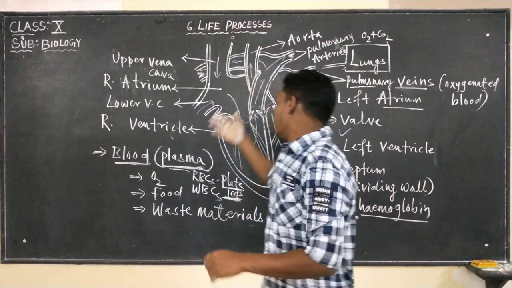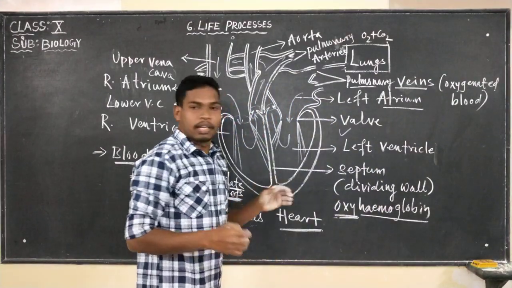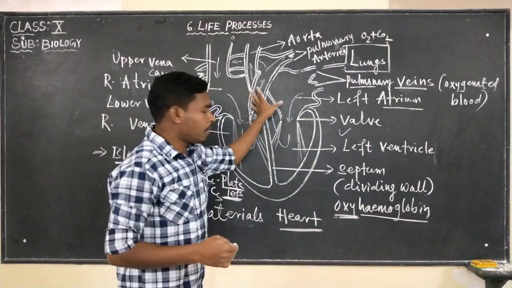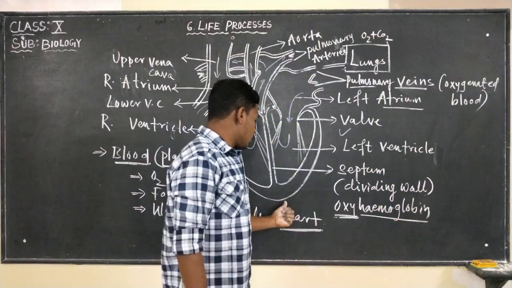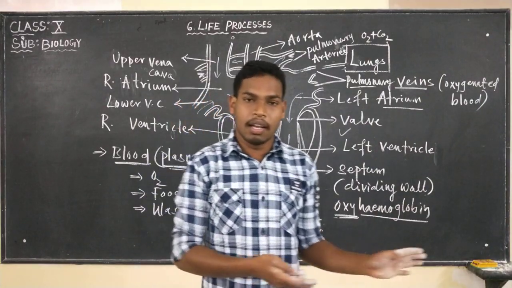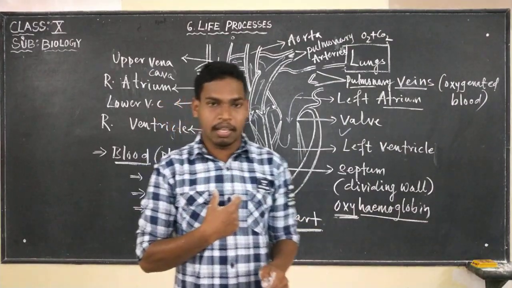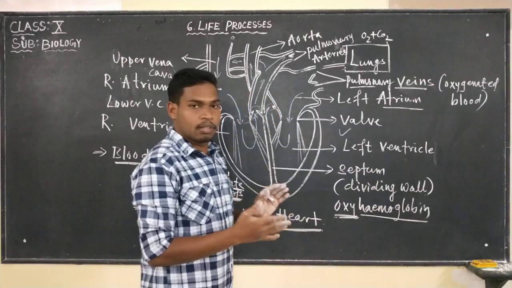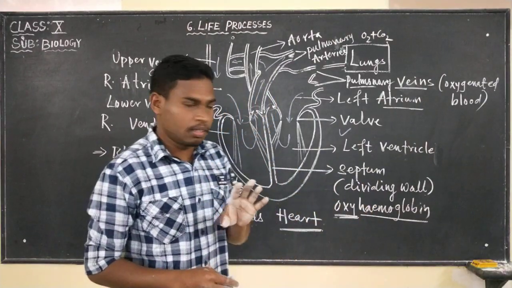The upper part we can take as the base, and the lower part as the apex. The upper part, the base, is a little broader. The lower part, the apex, is narrower, and it is tilted towards the left hand side. So it is present at the center of our thoracic cavity with the lower end towards the left hand side. So that is the position of the heart where it is situated.